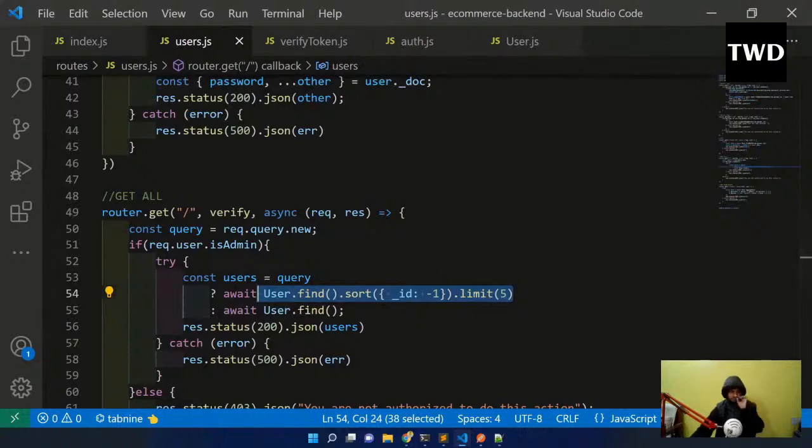Okay, we are done with this. Let us quickly complete the products route also. Products will be exactly similar to the user routes, so let us quickly complete that.